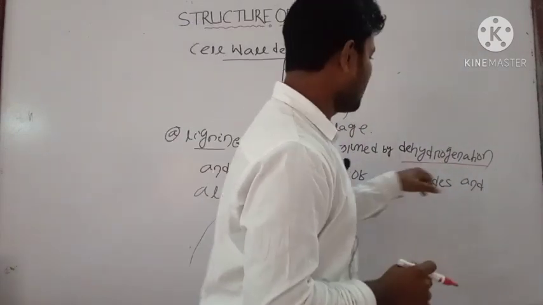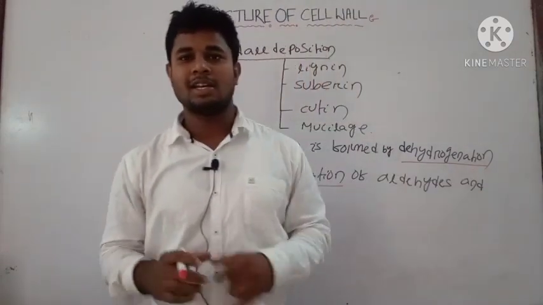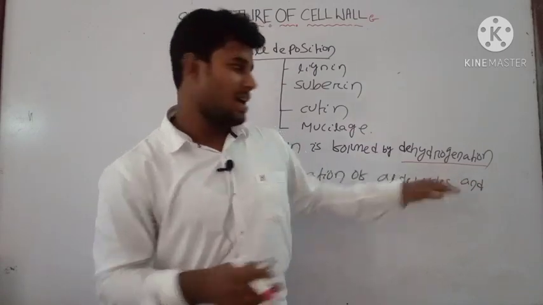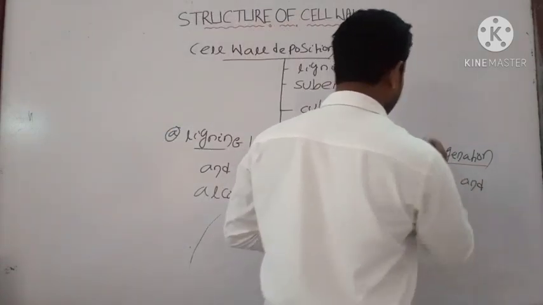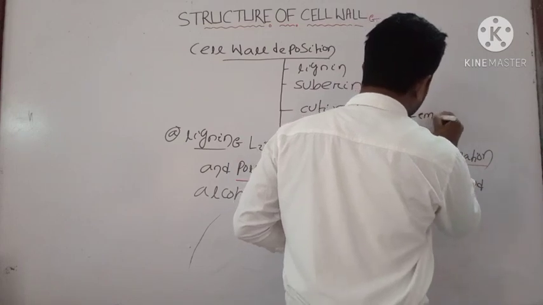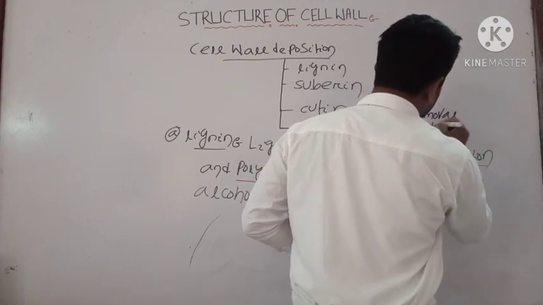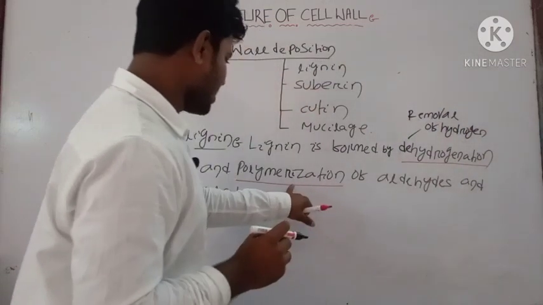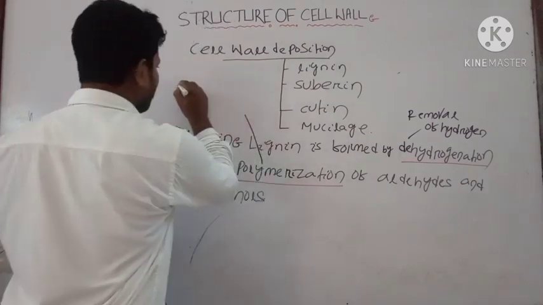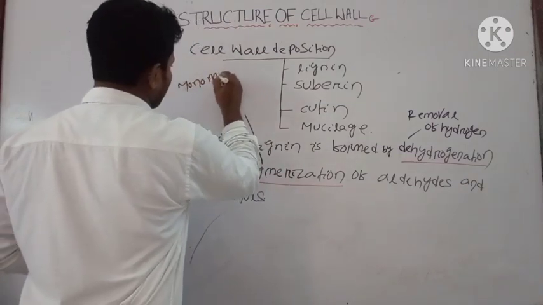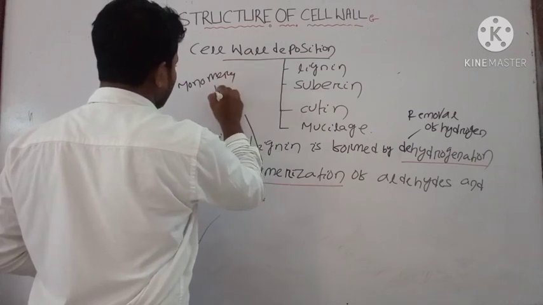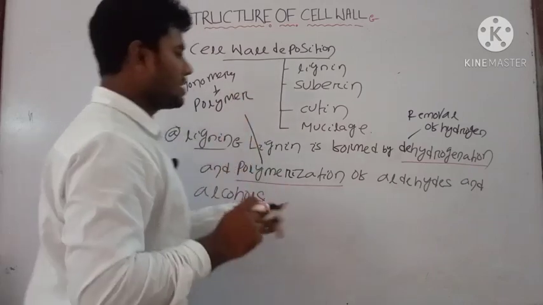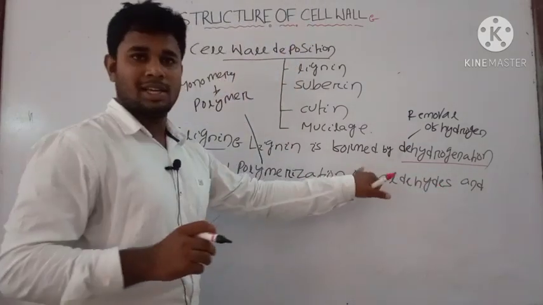What do you mean by dehydrogenation? In the process of dehydrogenation, there is removal of hydrogen. And polymerization is a process by which different monomers unite to produce a polymer. Okay, these are the two processes by which lignin is formed.